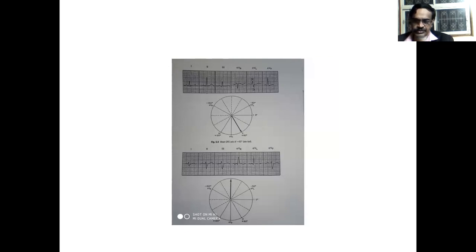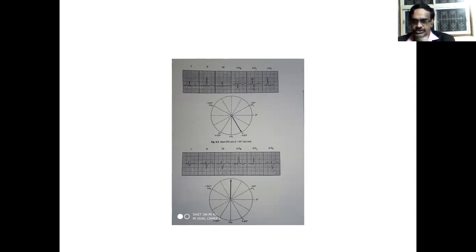In the second diagram, you can see tall R waves of equal height in aVR and aVL.